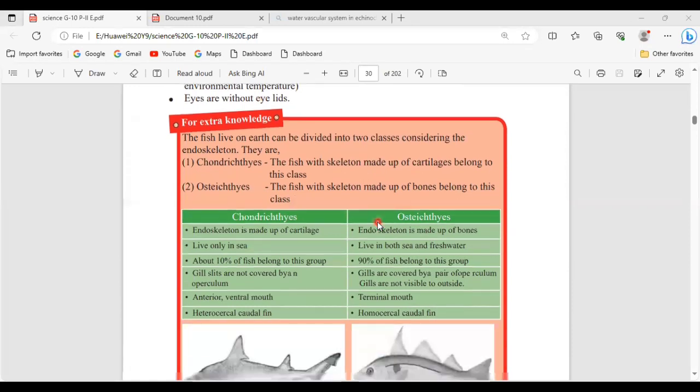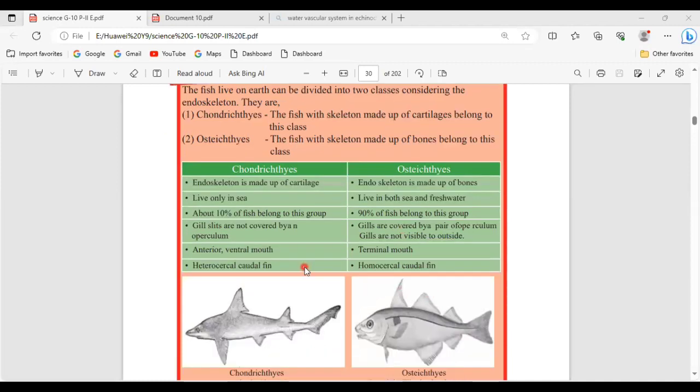Okay, so see, I already told you about the endoskeleton: if it is made of cartilages, we call it chondrichthyes. Okay, if it is made up of bones, we call it osteichthyes. Okay, so just go through this. This is extra knowledge, but just go through. So they live in the sea. Here they can live in both fresh water and sea. See, about 10% of the fish class are chondrichthyes and 90% of them are osteichthyes.